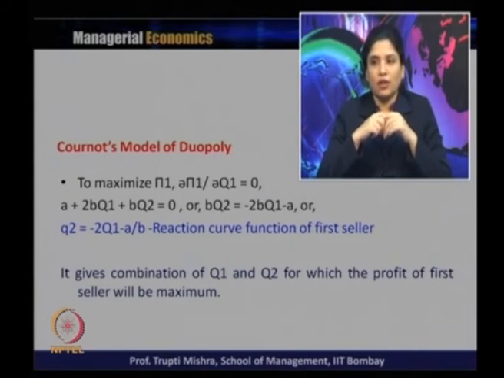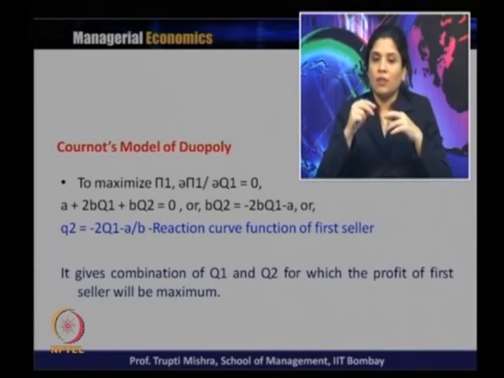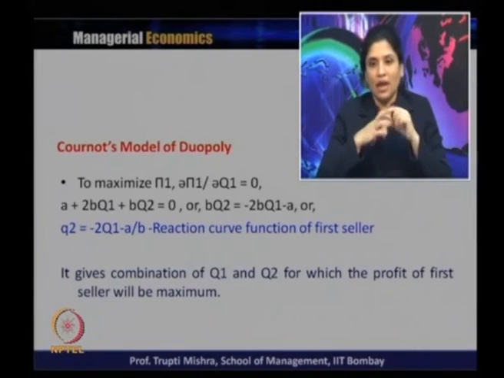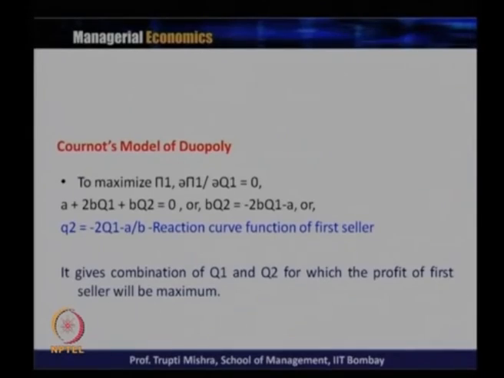the first seller. And why is this known as the reaction curve function of the first seller? Because it gives a combination of q 1 and q 2 for which the profit of the first seller will be maximum. So, this reaction curve function gives the combination of q 1 and q 2 for which the profit of the first seller will be maximum.